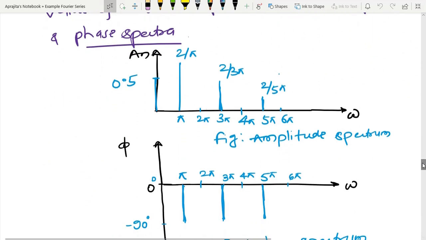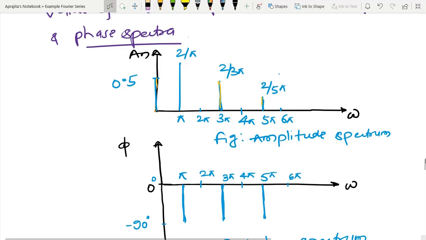And here you can see that I have a very interesting plot. At omega equal to 0, that is the DC one, it is 0.5, and after that at pi I have 2 by pi. So you can see that slowly this amplitude is going to decay, very fast.